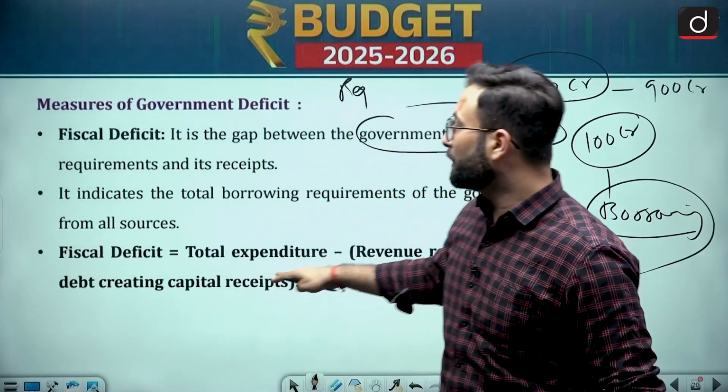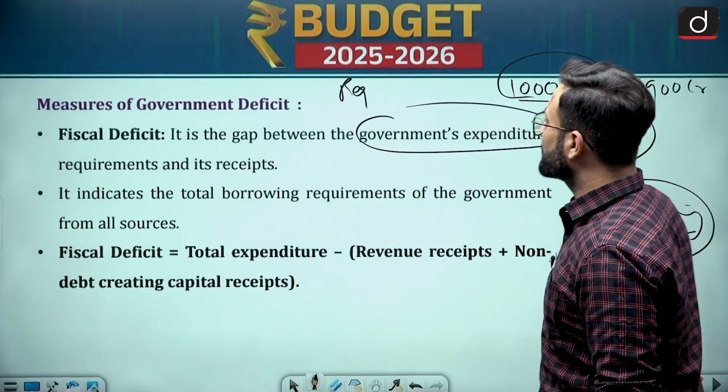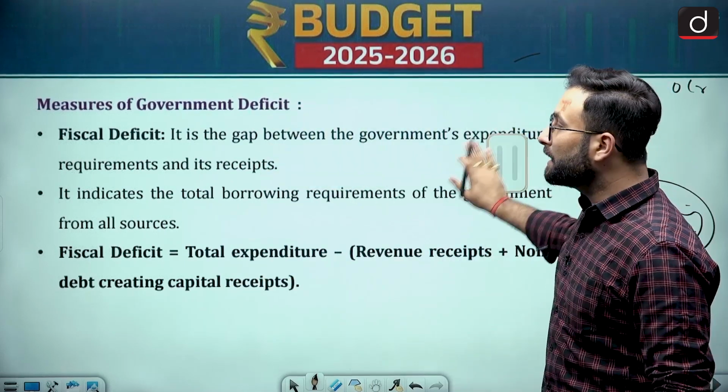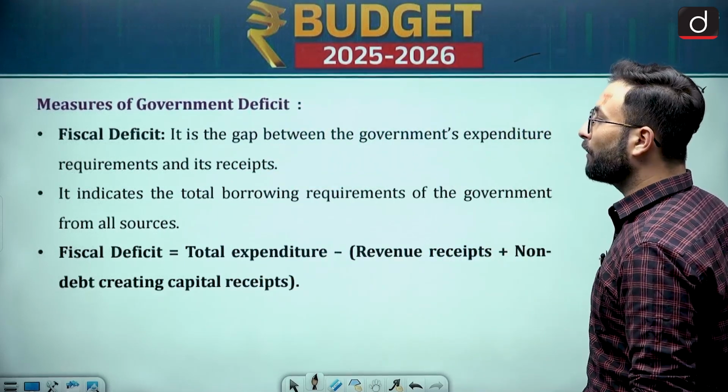Okay, so that is given over here. Fiscal deficit is the gap between the government's expenditure requirement and its receipts. It indicates the total borrowing requirement of the government from all sources.